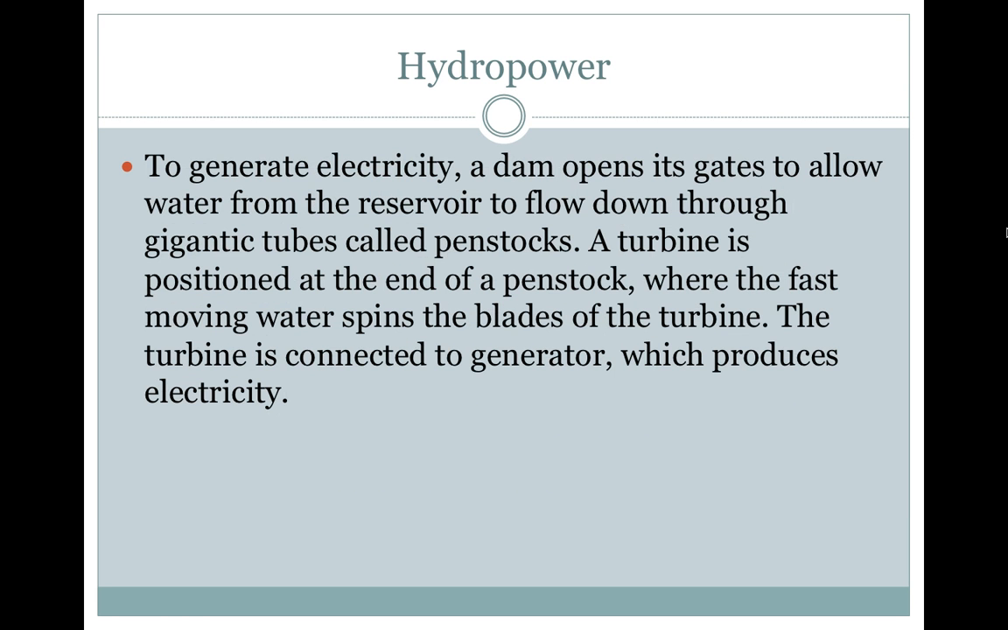To generate electricity, a dam opens its gate to allow water from the reservoir to flow down through gigantic tubes called penstocks. A turbine is positioned at the end of a penstock where the fast-moving water spins the blades of the turbine. The turbine is connected to a generator which produces electricity.